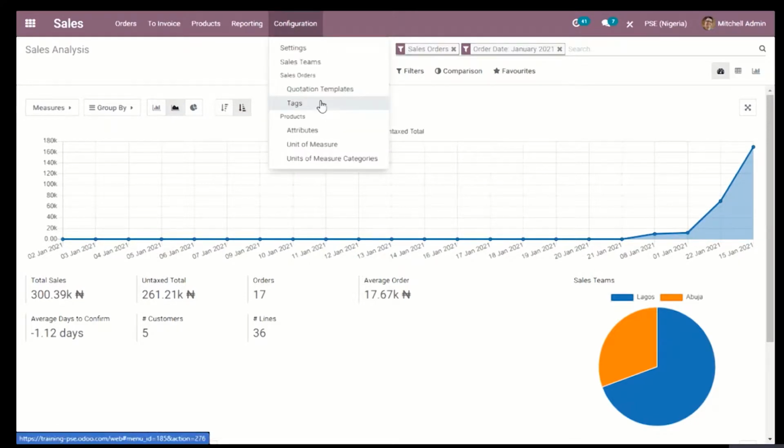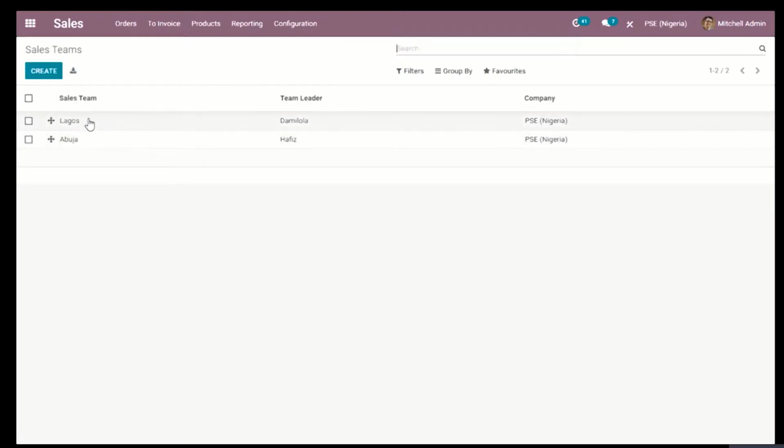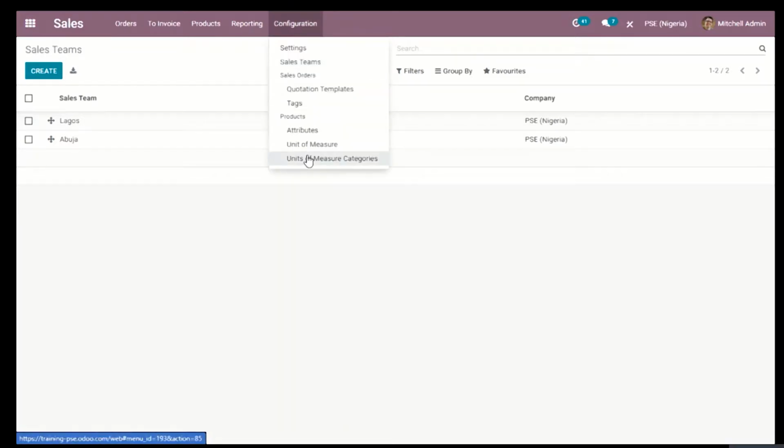In the configuration section, we find that you can configure your sales team here. We have the Lagos team that is headed by Damilola. We have a budget team that is headed by Afiz. And you can decide to create other sales teams as you wish.